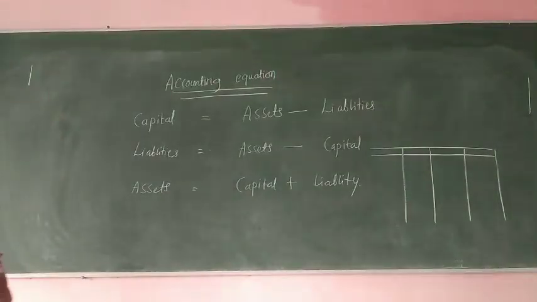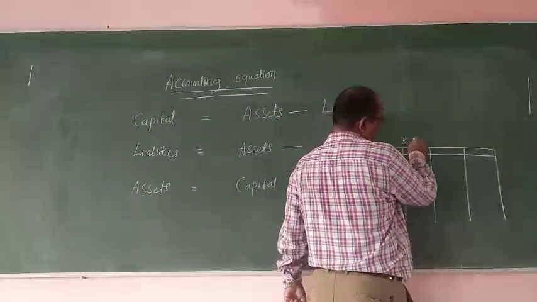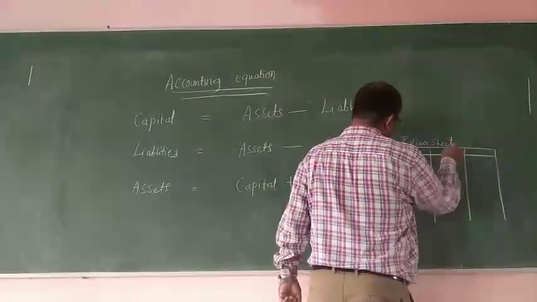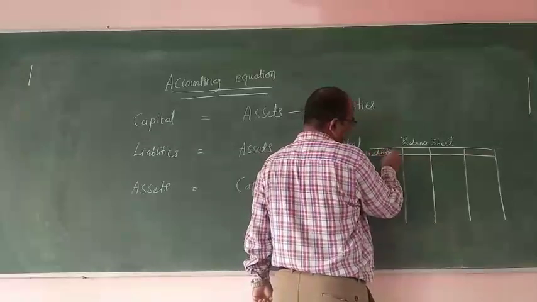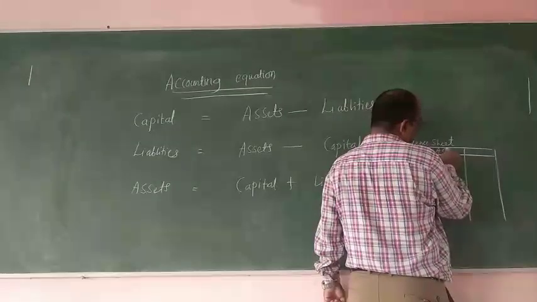So the format of balance sheet will be like this. Balance sheet. This side is considered as liability side and this side is considered as asset side.